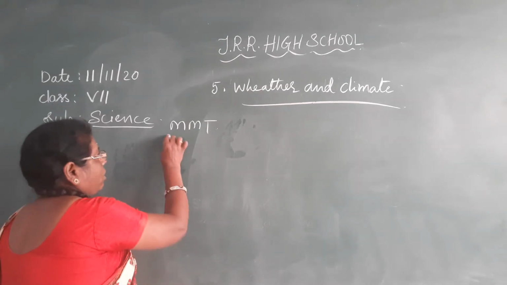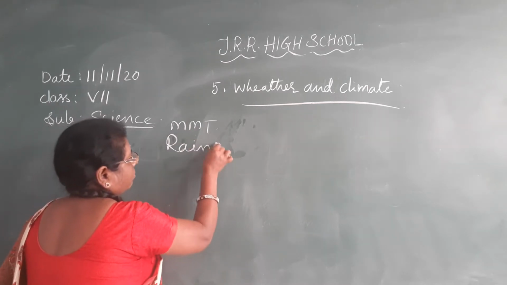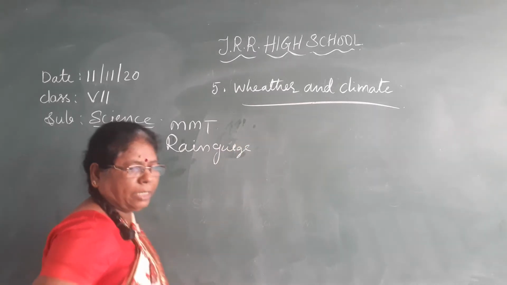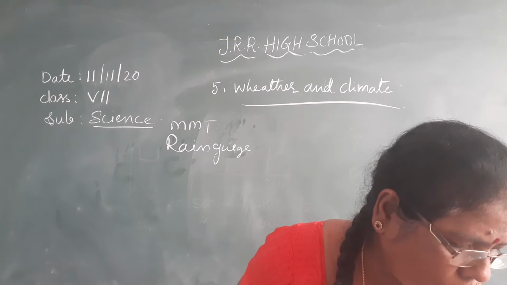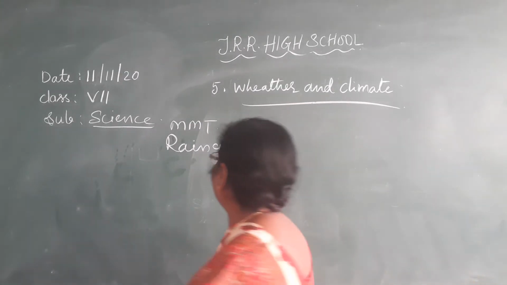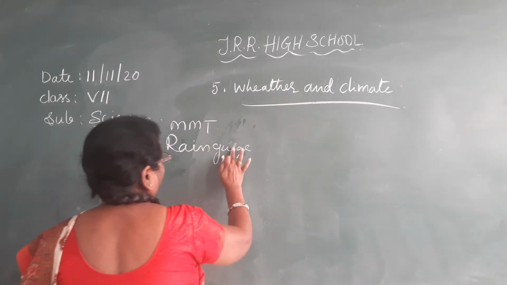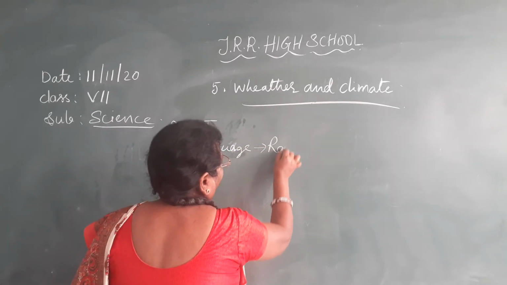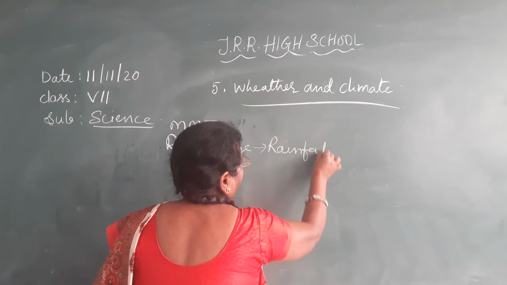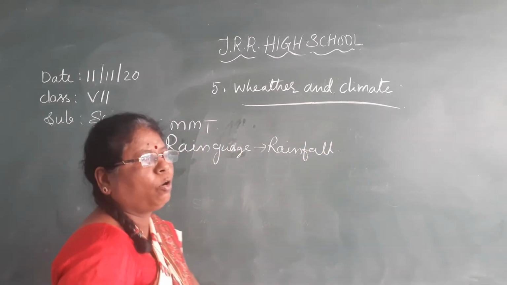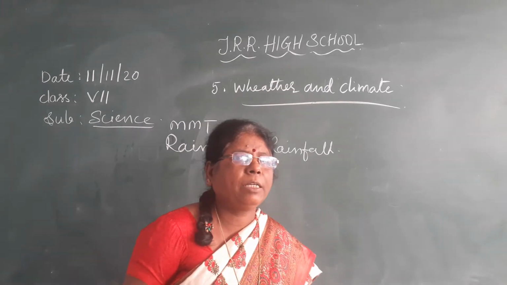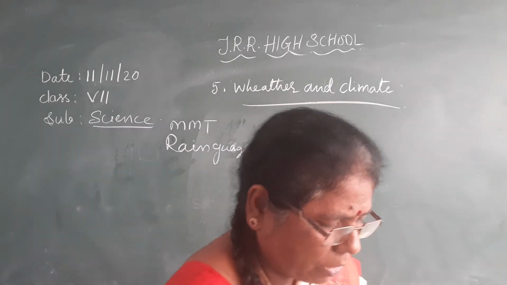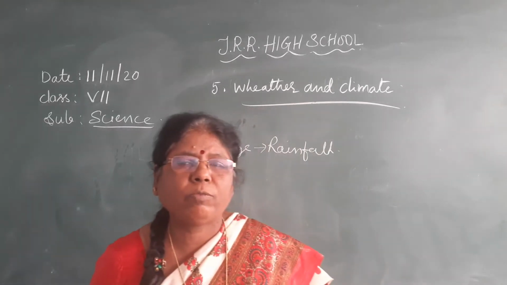Next, coming to the rain gauge. What is a rain gauge and how it works, already explained to you. Rain gauge is used for measuring the rainfall. What are the other names of the rain gauge? Ombrometer, udometer, and pluviometer. These are the names of the rain gauge.